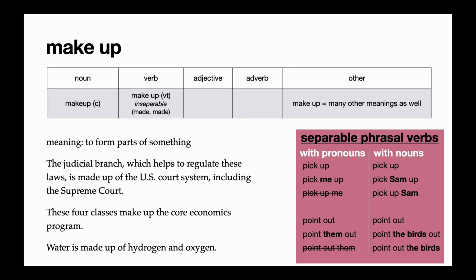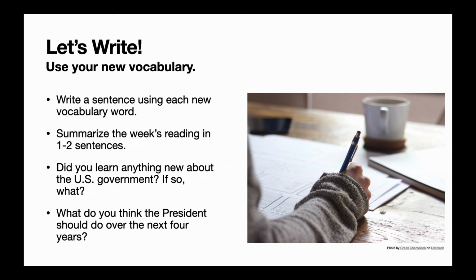The second example says, these 4 classes make up the core economics program. And our last example is, water is made up of hydrogen and oxygen. Now, because make is an irregular verb, we have to remember the past tense is made as well as the past participle. Makeup can also be put together to form a countable noun, which means the composition of something, what something is made of. That's all the vocabulary for today.